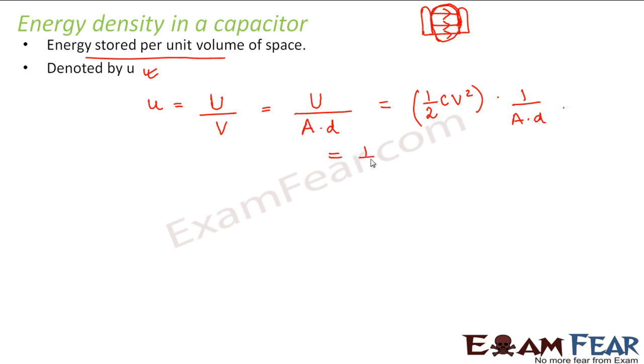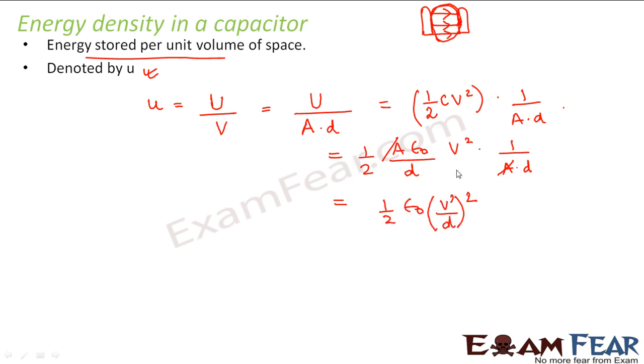Now we also know that capacitance for a parallel plate capacitor is given by A epsilon naught by D. So this becomes A epsilon naught by D into V square into 1 by A into D. So A and A will get cancelled. So you get half epsilon naught into V by D whole square, right? Now what is V by D? You remember gradient of potential is nothing but electric field. So this is E square. Therefore energy density u is given by half epsilon naught E square.